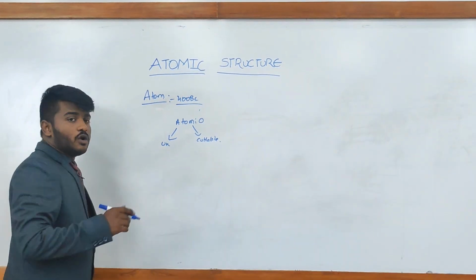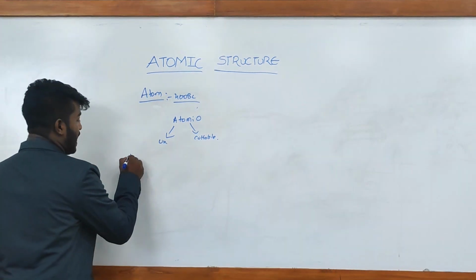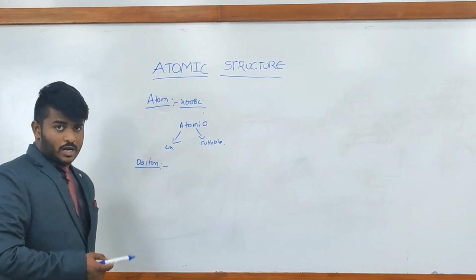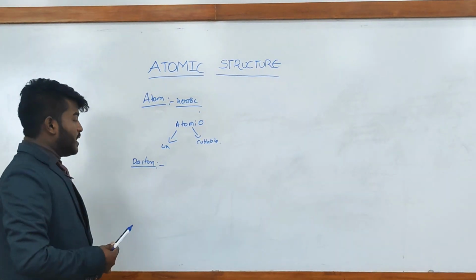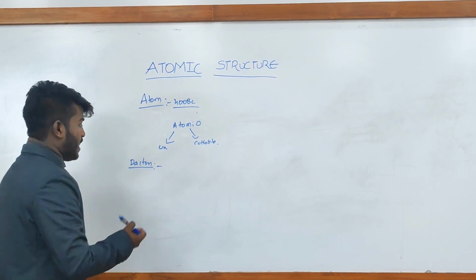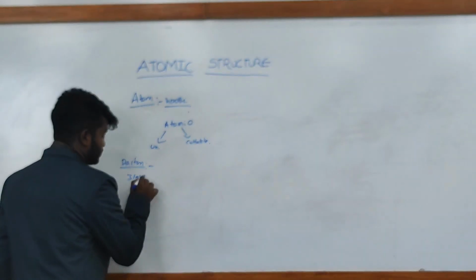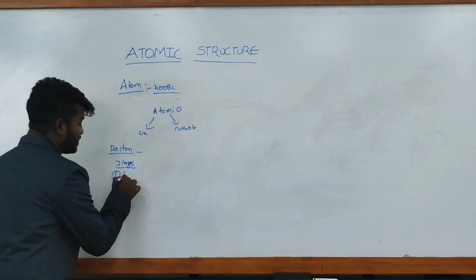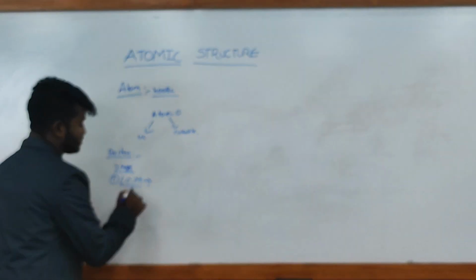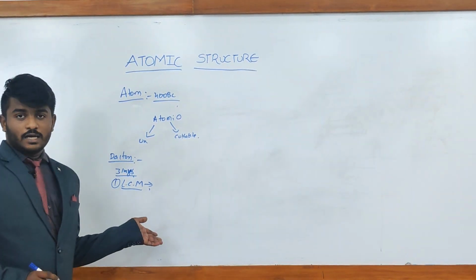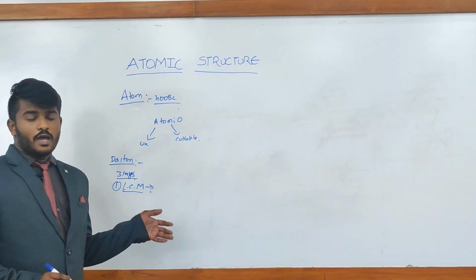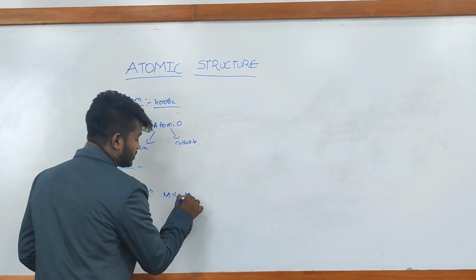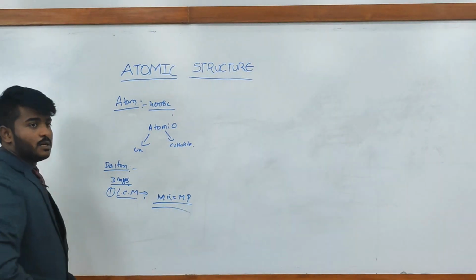Later, in the early years of the 18th century, a scientist named Dalton proved that the atom is the smallest particle and that matter is made up of tiny things called atoms, and he gave three laws. Coming to the first law, it is the law of conservation of mass. We all know that mass can neither be created nor destroyed, and in chemical reactions, the mass of reactants is equal to the mass of products. This statement proves the first law.